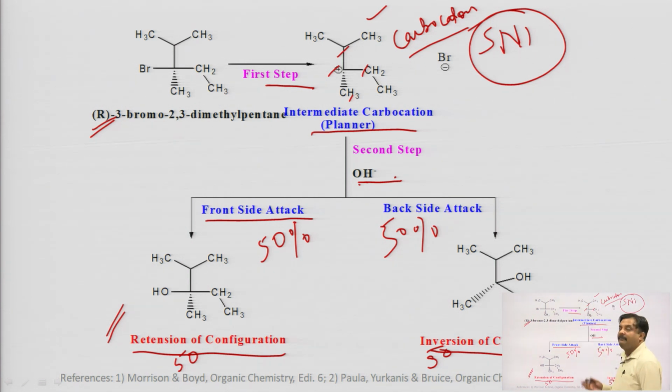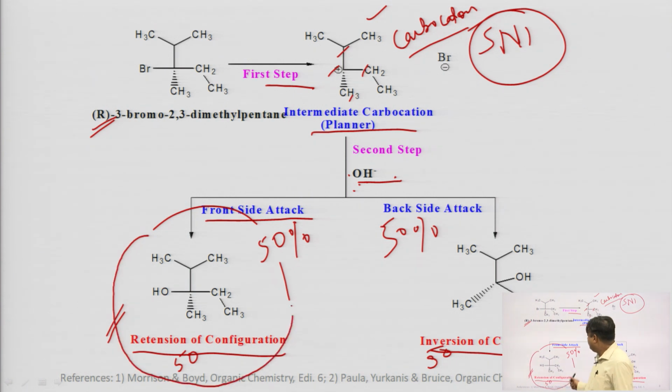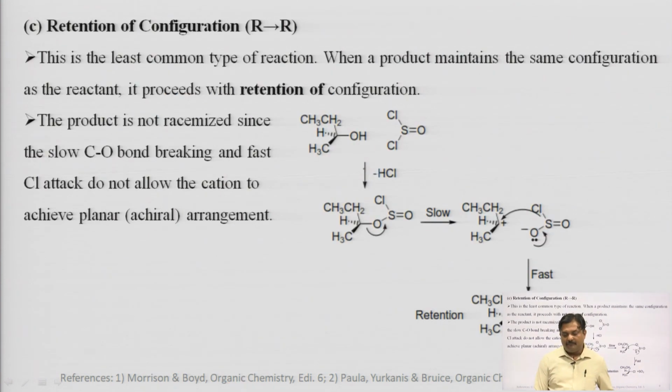If, for many reasons, OH can attack from either side, the front side or the back side, suppose it has more chance to attack from the front side, then it is quite natural that the R configuration product will be formed predominantly. At that time we will call it partial racemization.